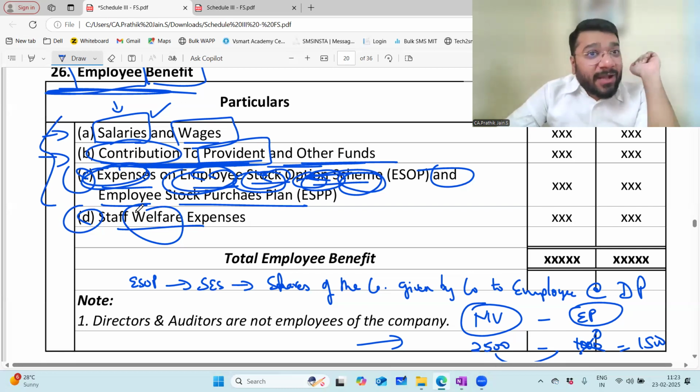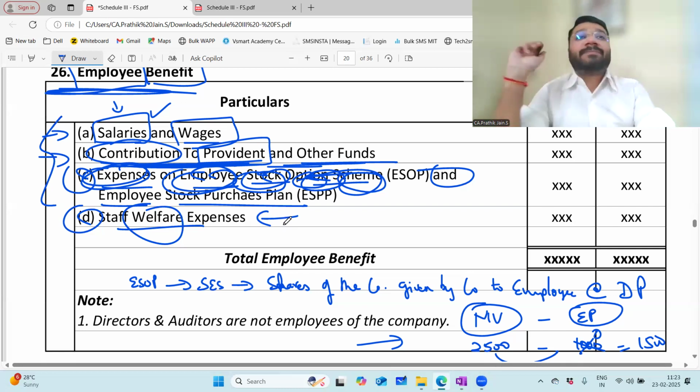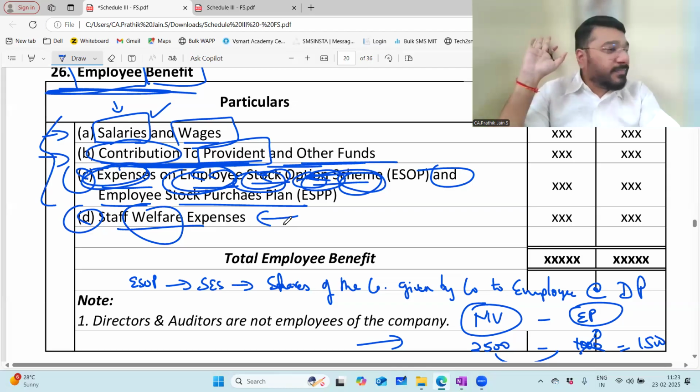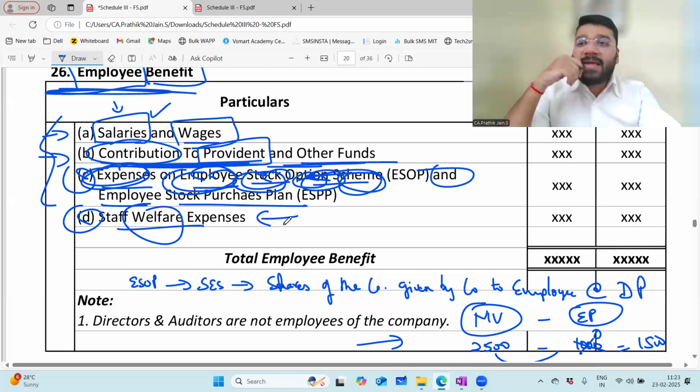Is it for the welfare of the staff? The answer is yes. So it goes to your staff welfare expenses. Any problem? Is this clear? Online people, is this clear? Yes, sir. A slight difference is there. What it is, you'll understand in the upcoming sessions.